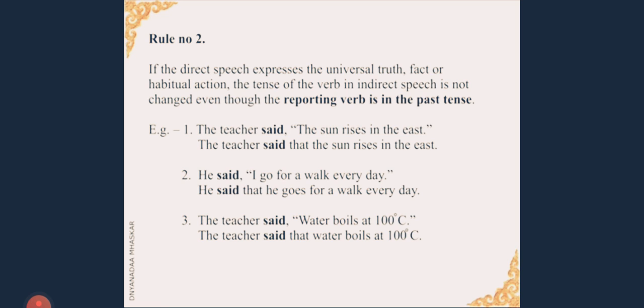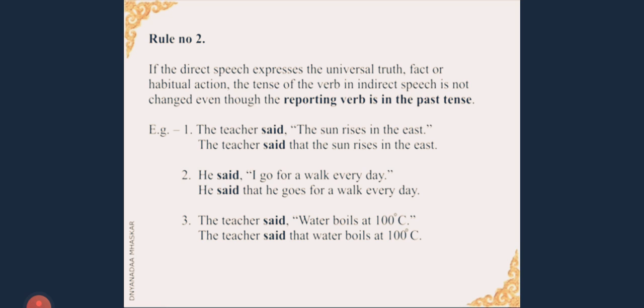Now we come to the second rule. If the direct speech expresses the universal truth, fact or habitual action, the tense of the verb in indirect speech is not changed even though the reporting verb is in the past tense. Fine, let us look at these 3 examples. The first example, the teacher said. Said is a reporting verb, and what is the statement? "The sun rises in the east." It is a universal truth, it is a fact.